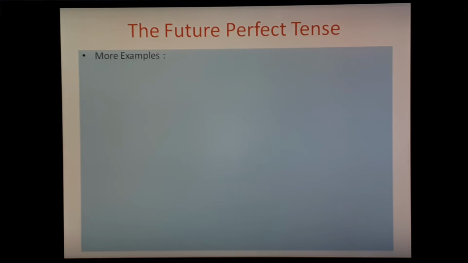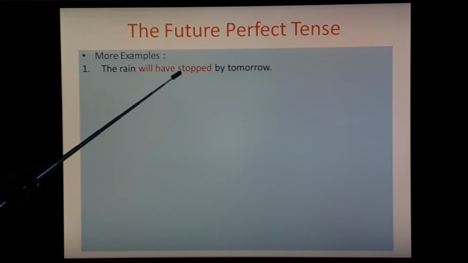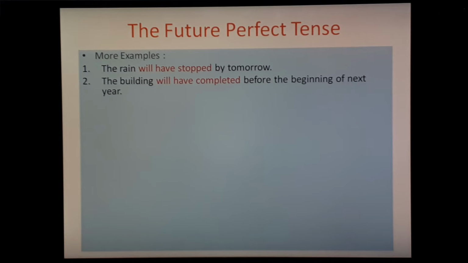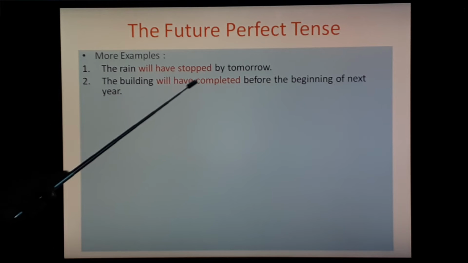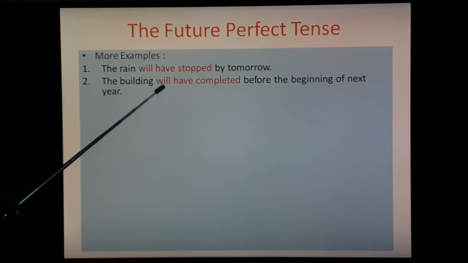Let's see some more examples. First, the rain will have stopped by tomorrow. So, will have stopped. Here this construction you have to use to indicate future perfect tense. The building will have completed before the beginning of next year. So, will have completed shows future perfect tense. This action will be completed in the future. That is why this future perfect tense is given.